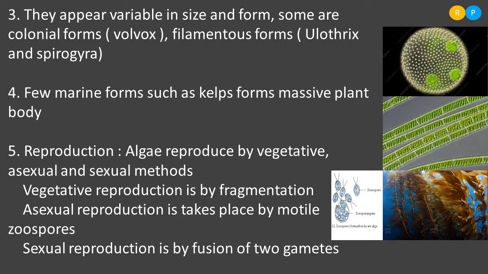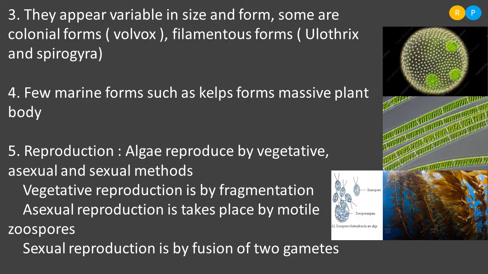We are not actually naming them as male and female. Instead of that, we are indicating the gametes by sign, that means a plus and minus sign. Based on the chemical content present in the gamete, we will be representing them with different signs. So in sexual reproduction, they produce two different kinds of gamete, and those two gametes fuse together and help in reproduction.